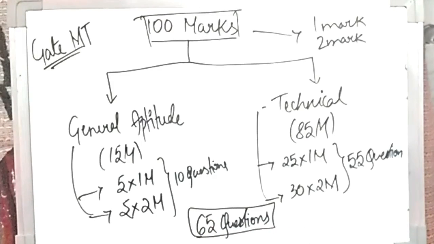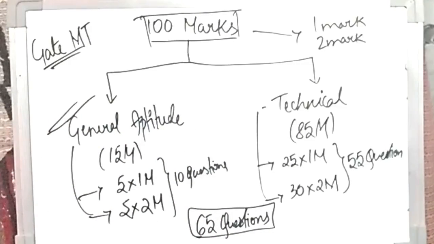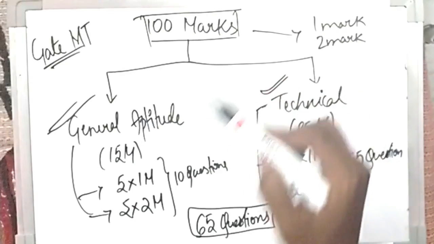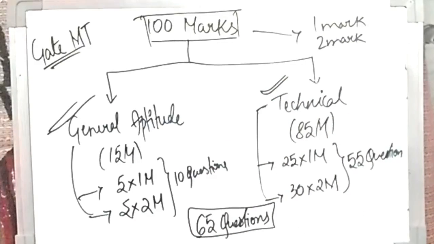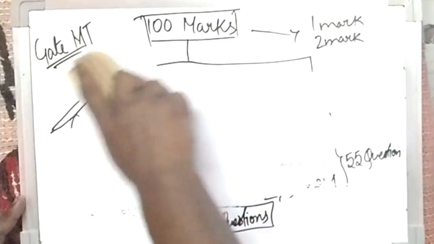Now general aptitude, we know, is common for all the GATE papers. Now we are mainly bothered about the technical side of our metallurgy paper. The technical 85 marks, or the technical 55 questions, are divided into 6 different sections.